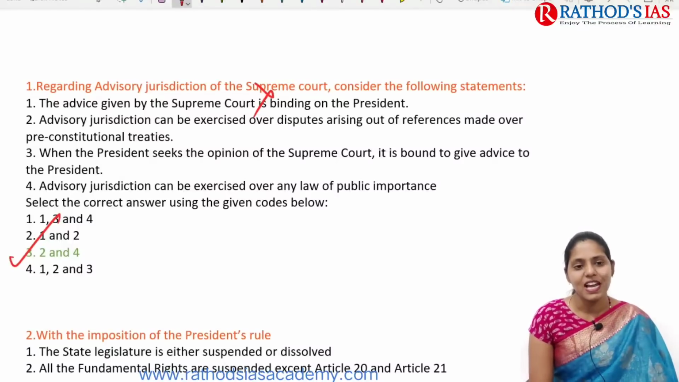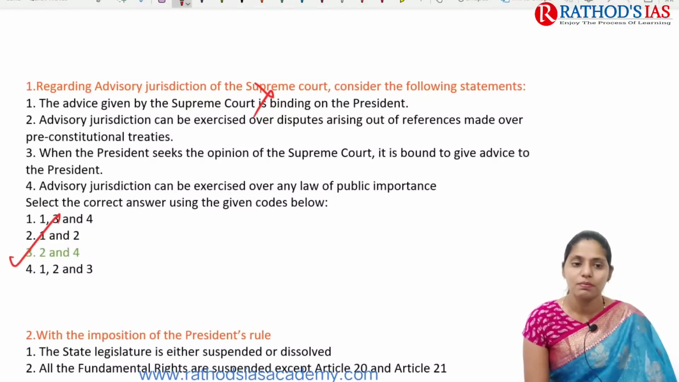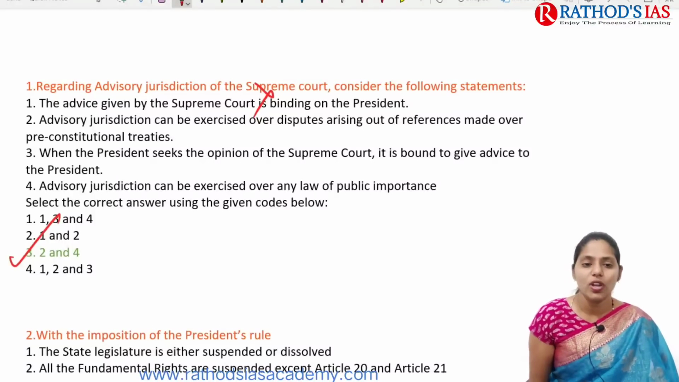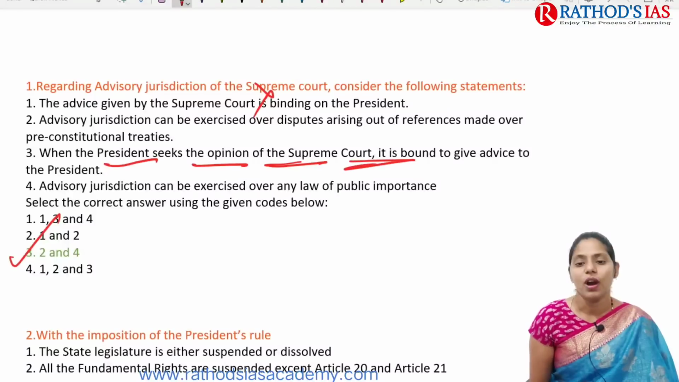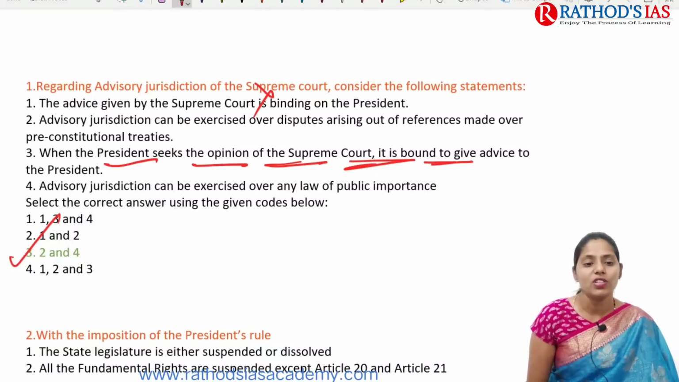The second statement here is that advisory jurisdiction can be exercised over disputes arising out of references made for pre-constitutional treaties. Yes. Next one is, when the president seeks the opinion of the Supreme Court, it is bound to give advice to the president.